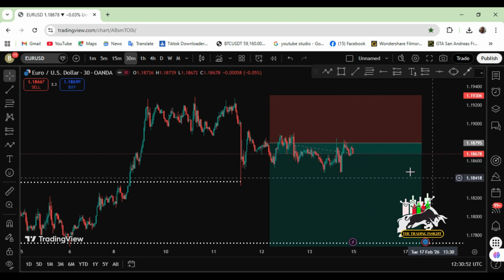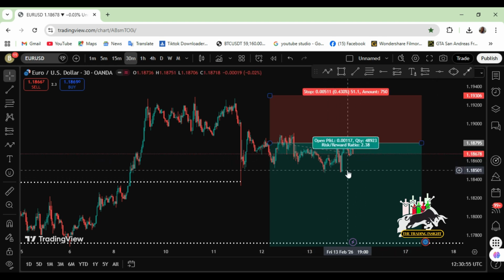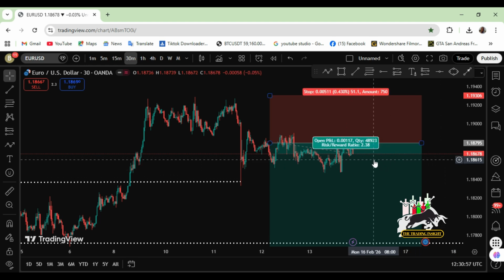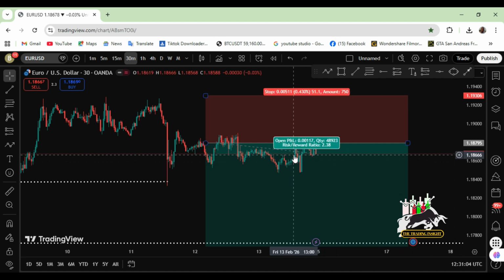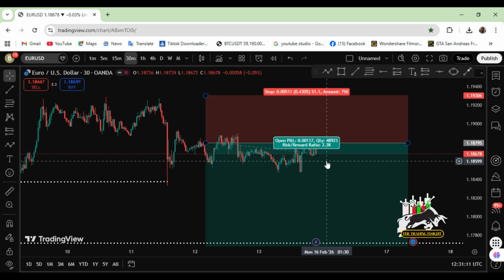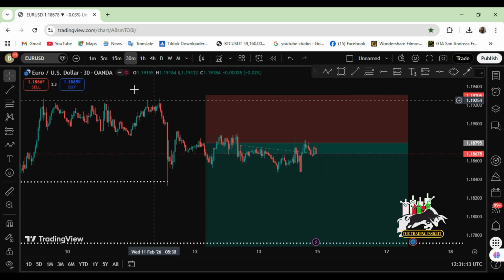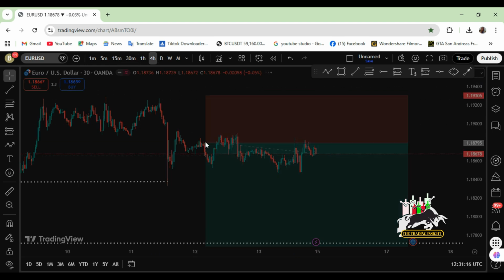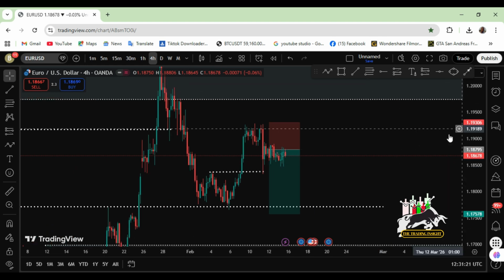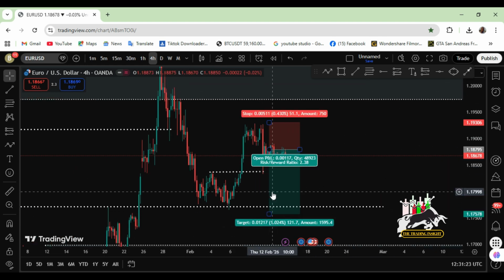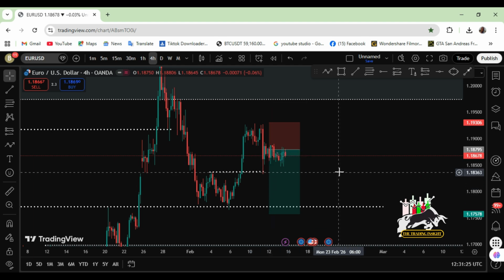But I will still not want to take that sell until I see a breakout here. That is when I would gladly take the sell. But for now, price has given us a heads up that there's going to be a sell, because look at what it did. It retested here and was supposed to break above, it rejected, and then price closed. So there is a very nice probability of us having a sell this week on Euro USD. But in anything we do, we proceed with caution.